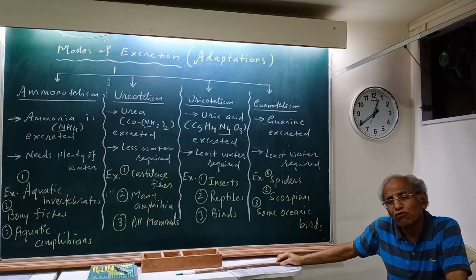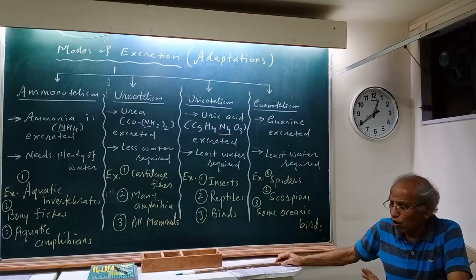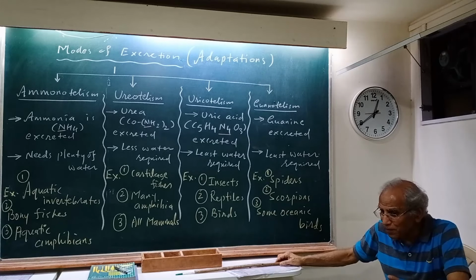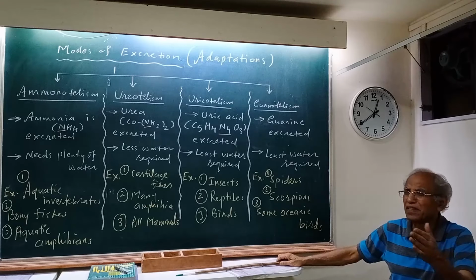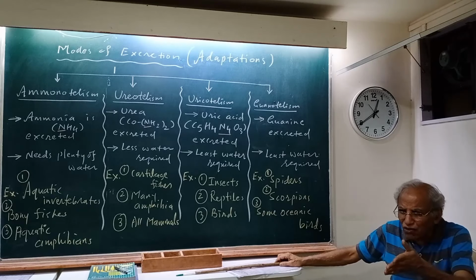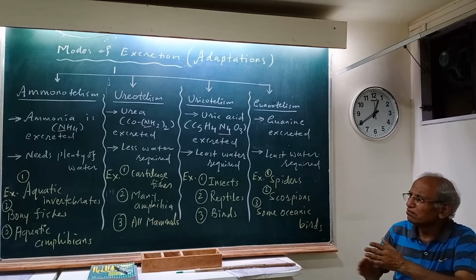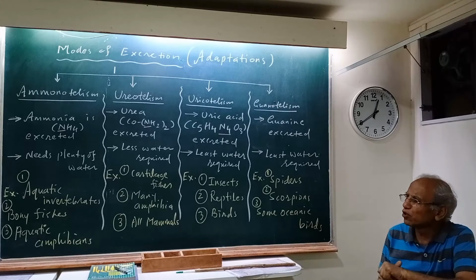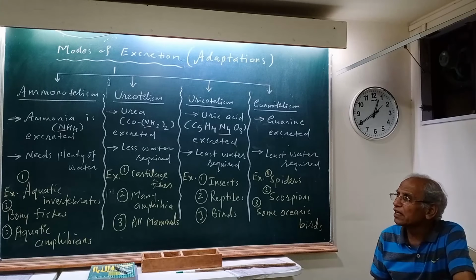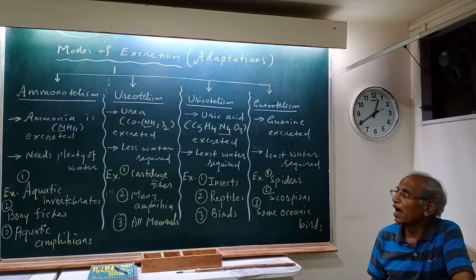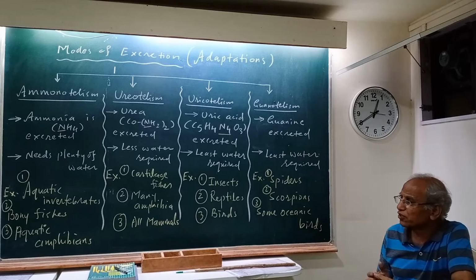Aquatic invertebrates. Start with all the sponges, all the cnidarians, the hydra, the sea anemone, the jellyfish, and all the annelids. There will be Nereis, leech, earthworm, all the annelida. Many of these aquatic invertebrates, most of them, will excrete ammonia, but not all of them. Some of them along with ammonia can also excrete a little bit of urea, but usually they are ammonotelic aquatic invertebrates.